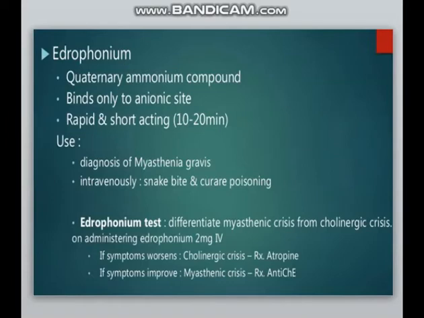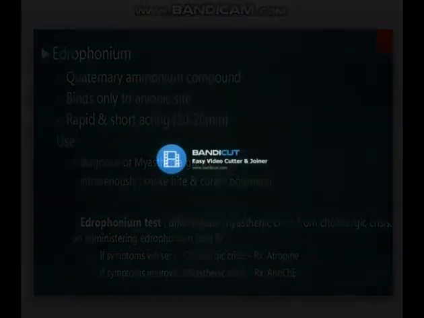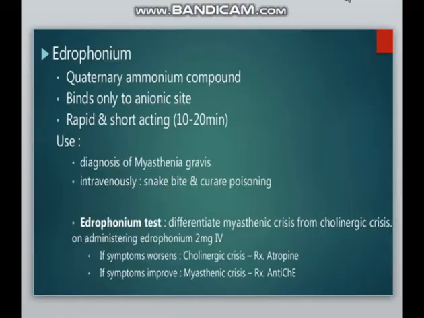So next is edrophonium. We have seen that edrophonium binds only to the anionic site, and it is a quaternary ammonium compound, so it is very rapid and because of that has a short duration of 10 to 20 minutes, and it is used in the diagnosis of myasthenia gravis. Edrophonium, if taken intravenously, can be used for snake bite and curare poisoning.